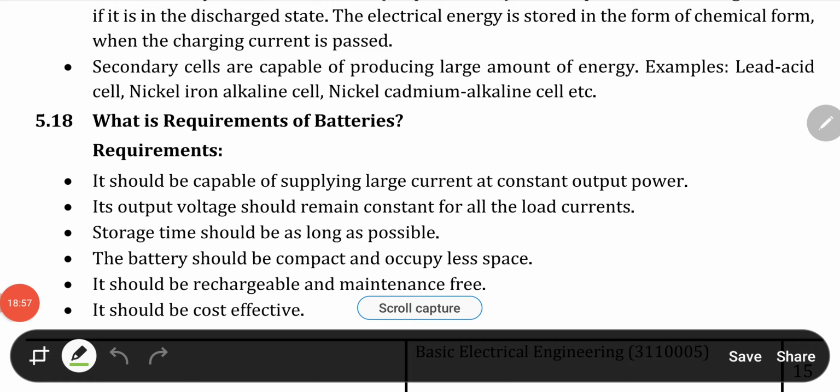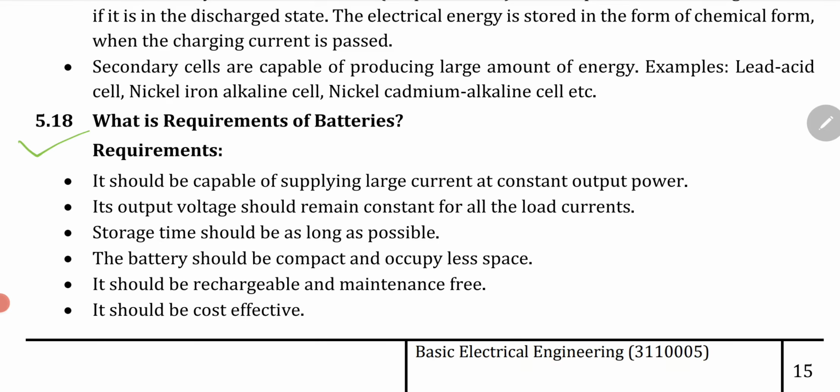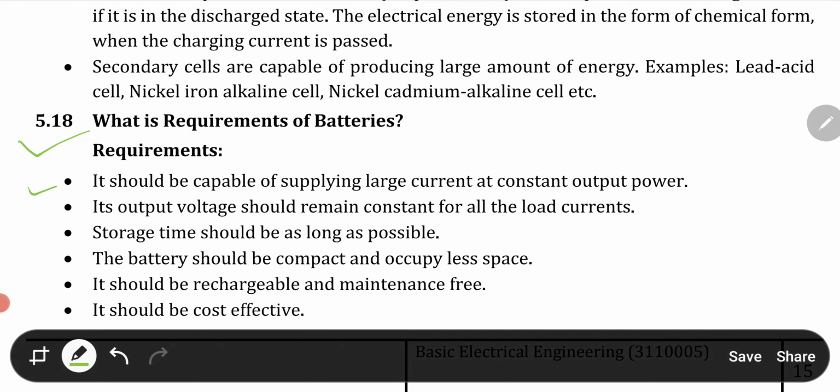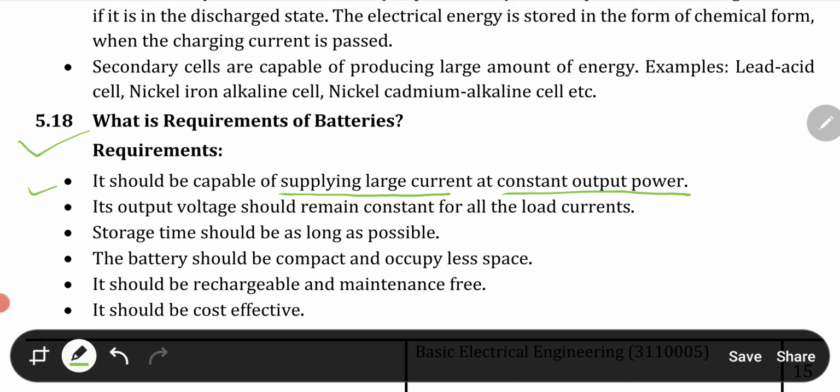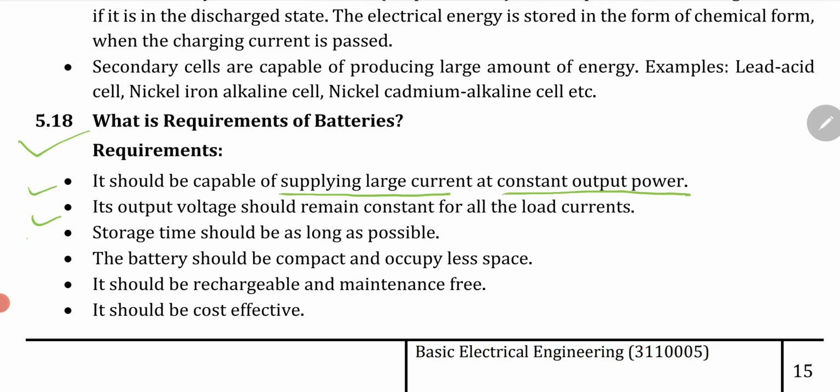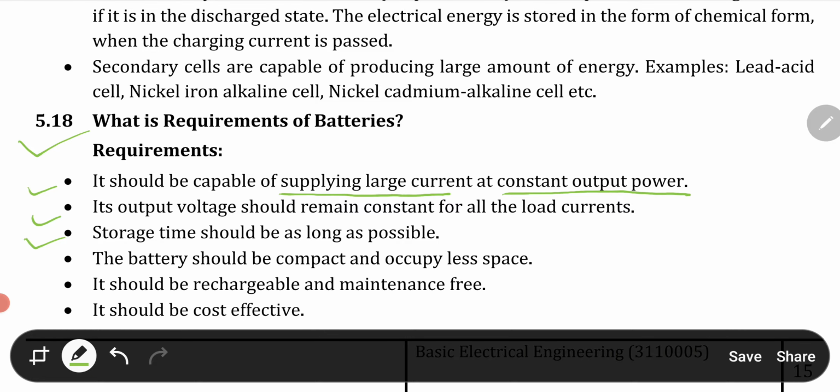Here we will see the requirements of batteries. The first requirement is that it should be capable of supplying large current at constant output power. It is the main requirement. Next, its output voltage should remain constant for all load currents. Then storage time should be as long as possible, as our battery should stand still for a long time. Then the battery should be compact and occupy less space, so it should not be heavy.